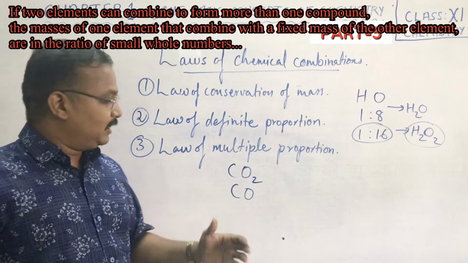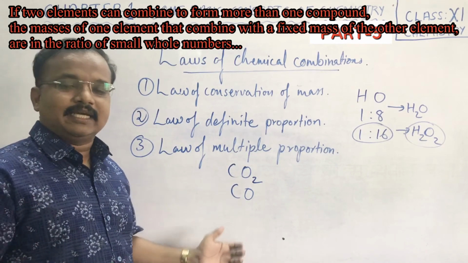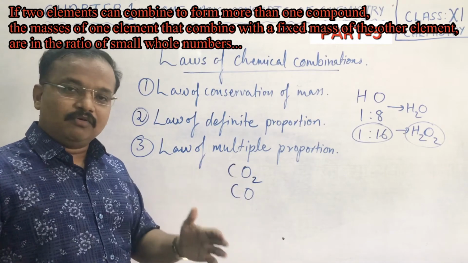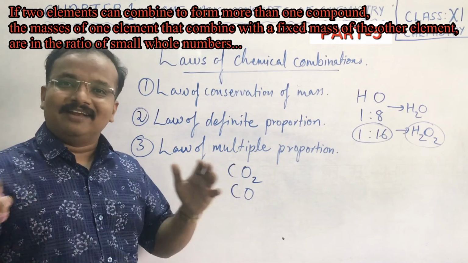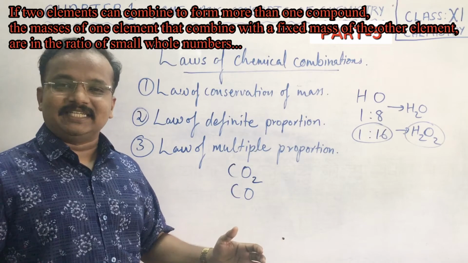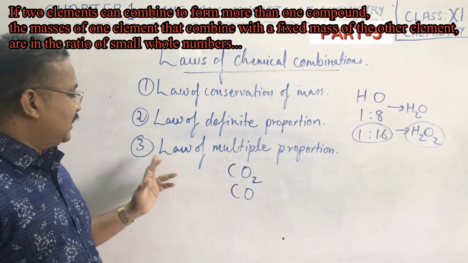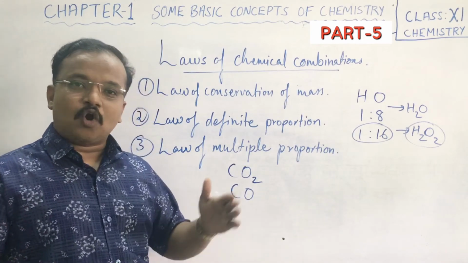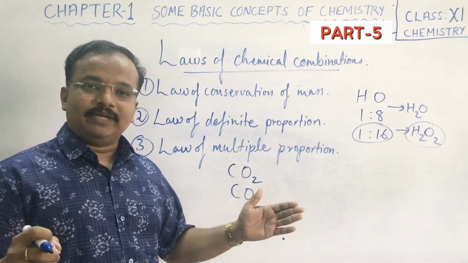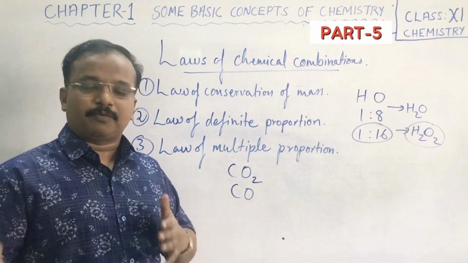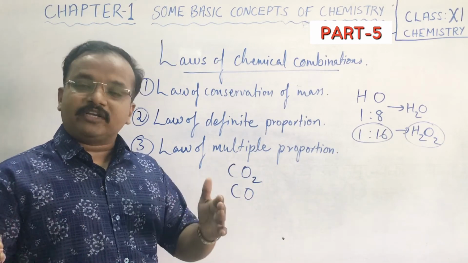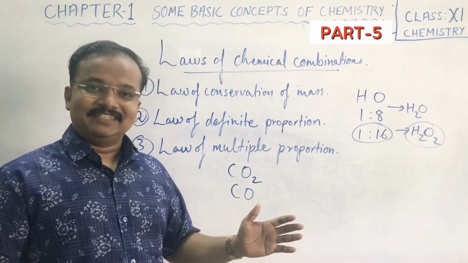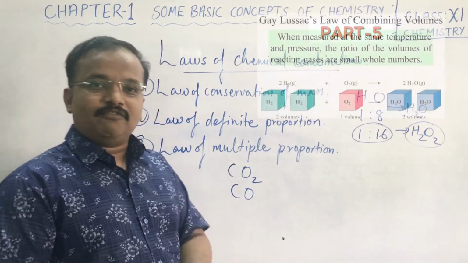But in both these cases, both the gases contain carbon and oxygen only, but the amount of carbon and oxygen present are different, and the bonding present in them is also different. That's what the third law says. The law of multiple proportion says that if compounds are formed by the combination of different ratios, different proportions, the products formed will also have different compositions. Okay children, understood? Now let's move on to the fourth one.